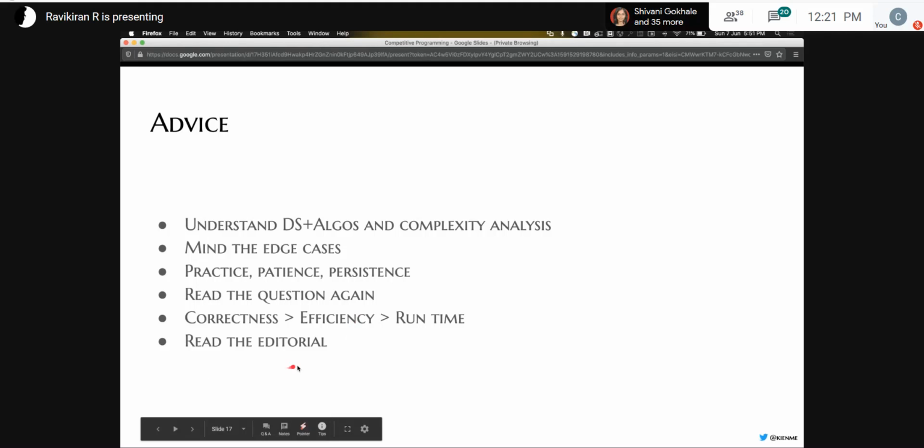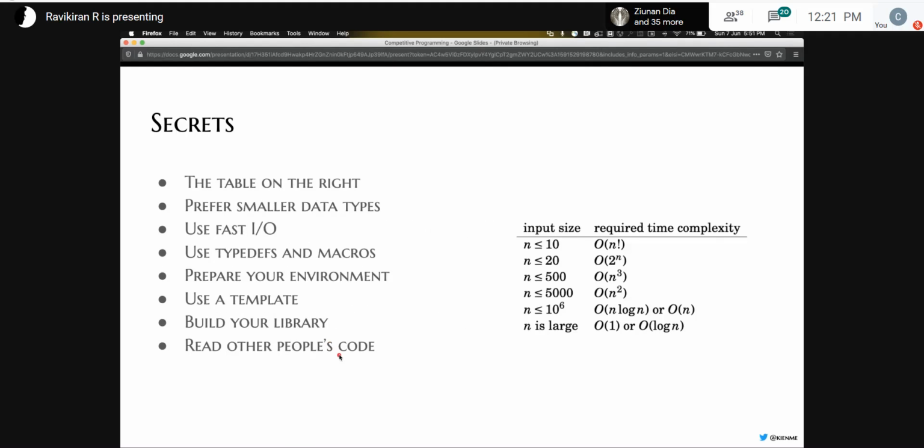And then the last advice is to, after a contest, always read the editorial. The editorial is what is published by the authors of the question. This is basically the solution of the problem. Usually there are multiple languages, and a detailed explanation is given along with the code to solve the problem. It's very likely that you don't solve a lot of problems in your first few contests, but make sure to read the editorial once the contest ends. So these are some of the things that I've used myself to perform better in contests.